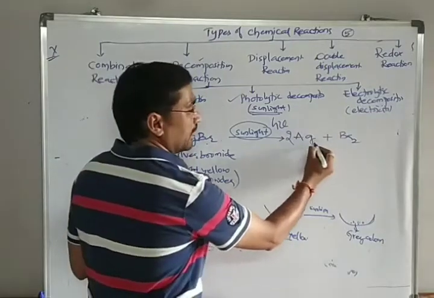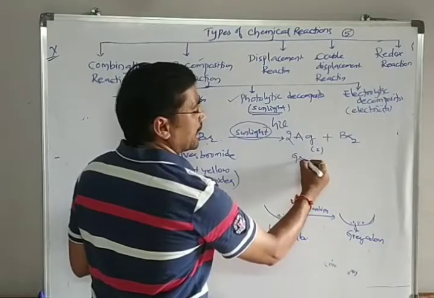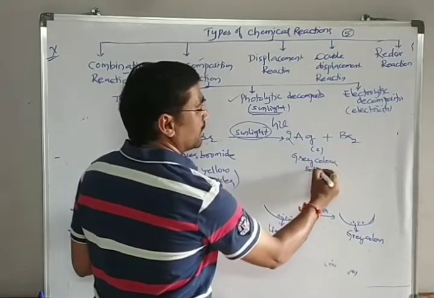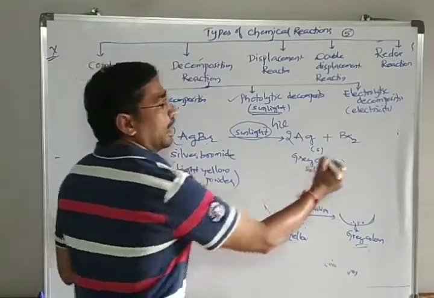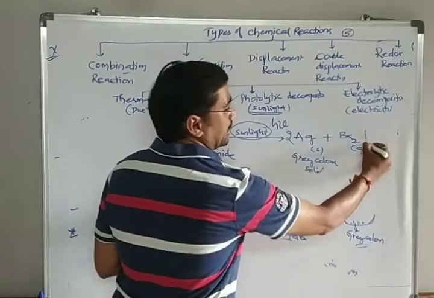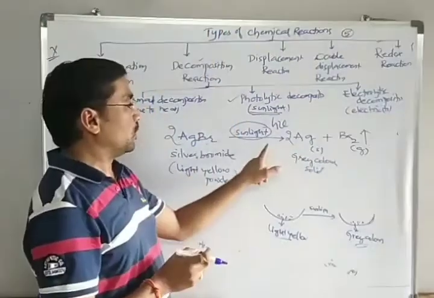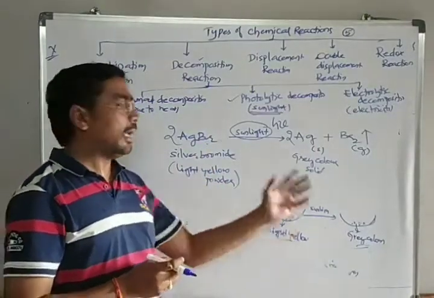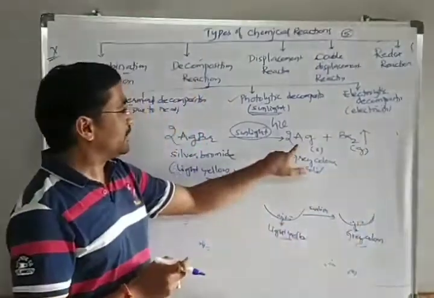So this silver automatically exists in the state of a grey color solid. Whatever color we are seeing here is due to the formation of silver. And bromine is a gas. The gas automatically escapes out. So whatever we are seeing here, the change is occurring. A light yellow color substance automatically turns into grey color. It is due to this change.